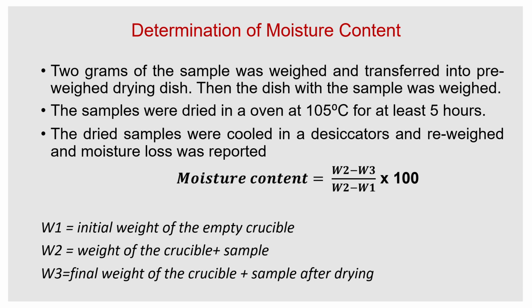We have to subtract the weight of the container or drying dish from these. So the moisture content is W2 minus W3 divided by W2 minus W1, times 100, since it is expressed as a percentage. W1 is the weight of the empty crucible, W2 is the weight of the crucible plus the sample before drying, and W3 is the weight of the crucible plus the sample after drying. This is how we calculate the moisture content.